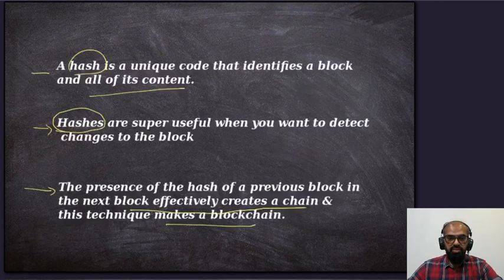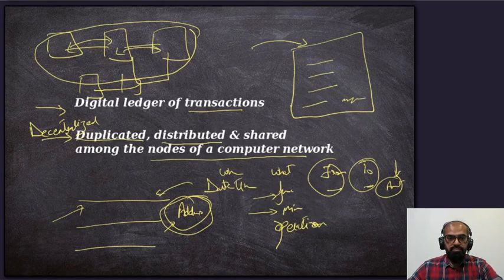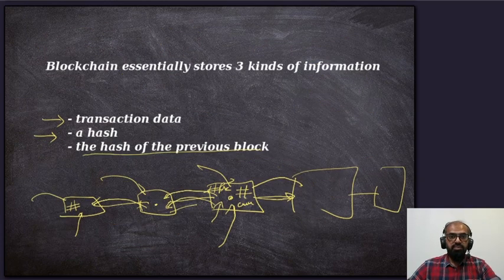We discussed the blockchain being a digital ledger, and the main part is that it is duplicated. These transactions are duplicated, distributed, and shared so that it's redundant and secured. There is no fear of loss of information since it's distributed and not centralized. Then the transaction data hash and previous hash are stored, and that is what actually makes it a chain.